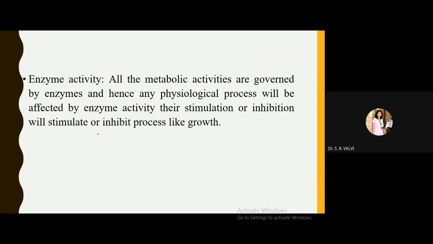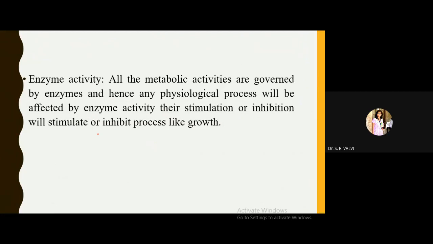If the enzymes are there, then the proper photosynthesis cycle as well as respiration cycle will take place. If the enzymes get inhibited, then these metabolic and catabolic activities within the plant are going to be affected, and ultimately it will affect the growth of the plant. Likewise, these three things, photosynthetic rate, pigment content and enzyme activity, we have learned under nutritional factor.